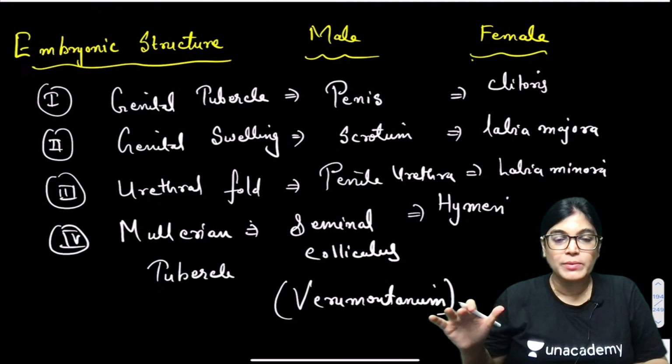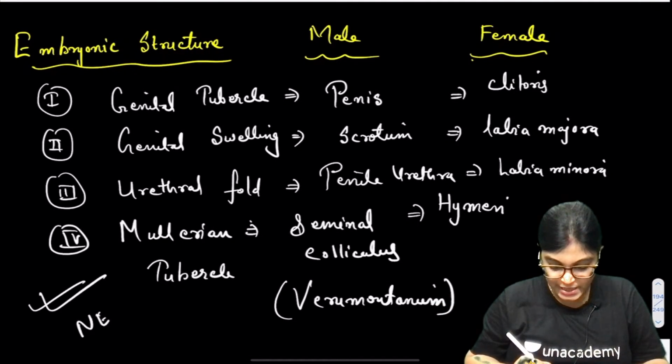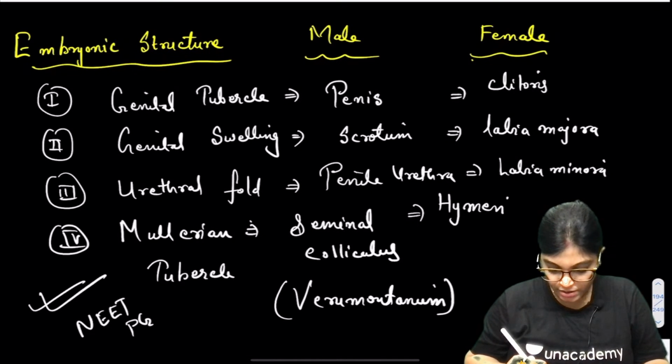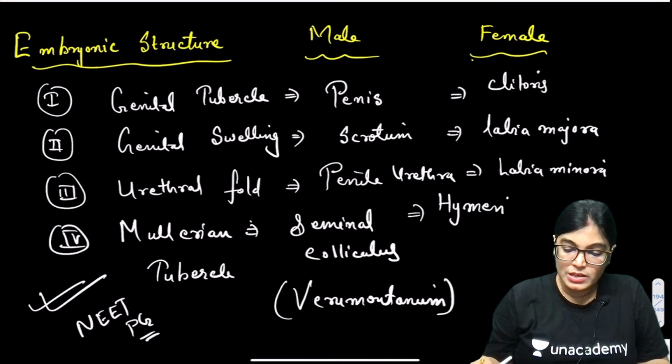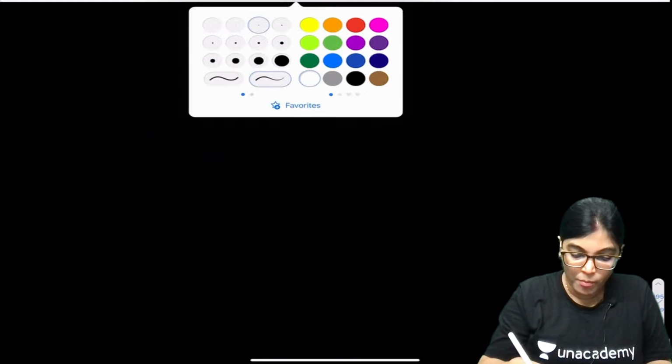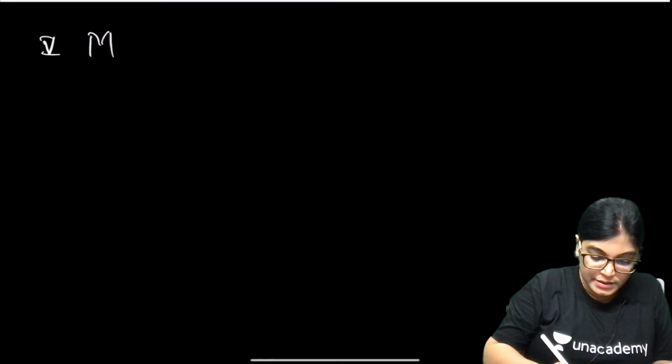So please write this enumeration. It is very, very important for your NEET PG and FMGE examinations. This list is important. Moving on with the further list, the next one is the mesonephric duct.